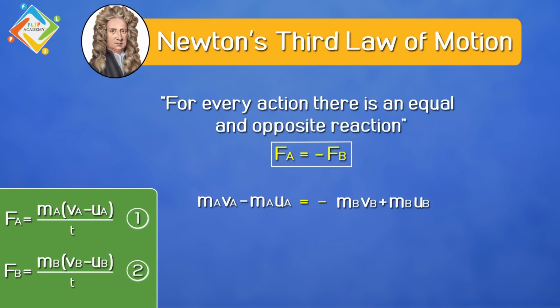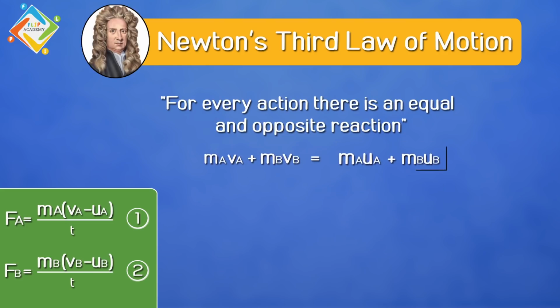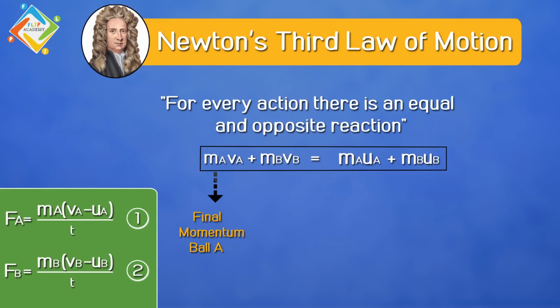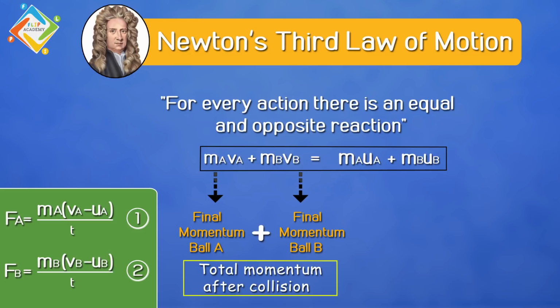On rearranging both sides, we will get ma va plus mb vb, and on the RHS side, we will get ma ua plus mb ub. Considering the left hand side of the equation, ma va is the final momentum of the ball A, while mb vb is the final momentum of the ball B. So if we add these two values, it will give us the total momentum after the collision.